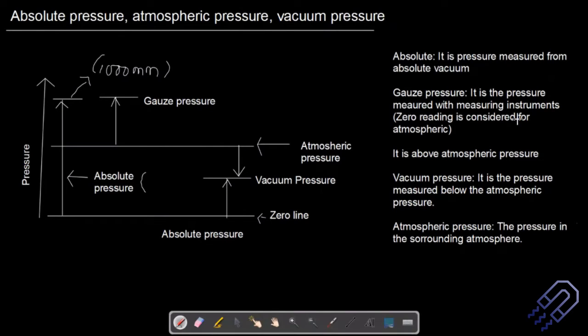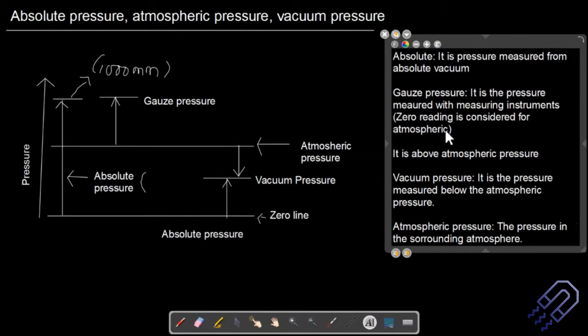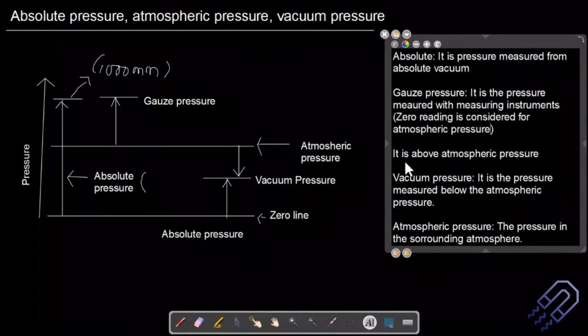Zero reading is considered for atmospheric pressure, so if you are measuring anything in the atmosphere, you get a zero reading there. There will be slight changes when we go to a different altitude, and accordingly that instrument may be calibrated. This gauge pressure is always measured above the atmospheric pressure.